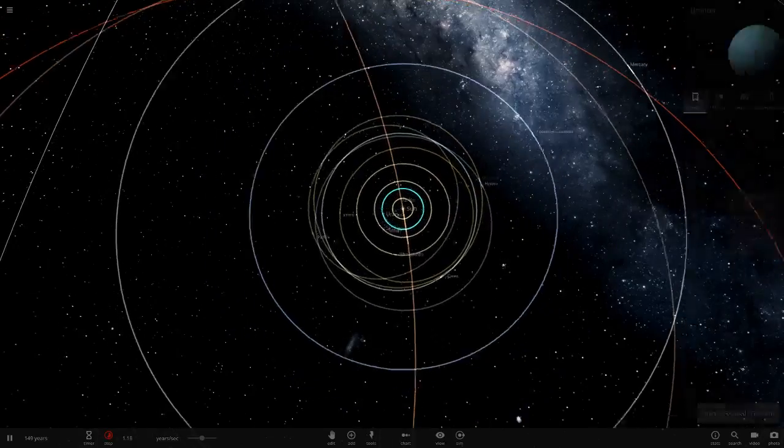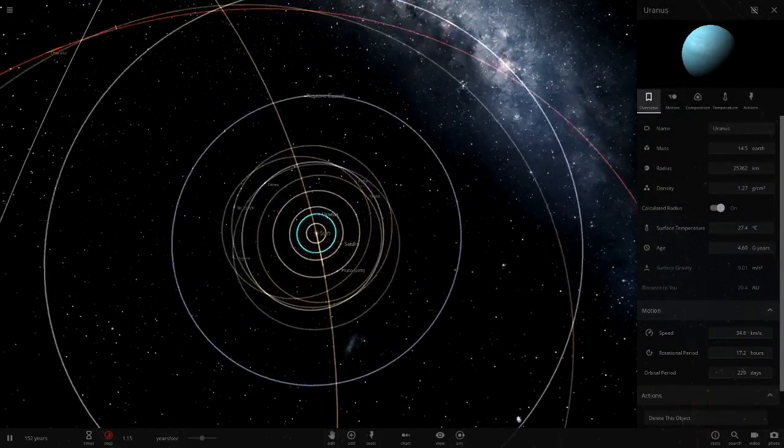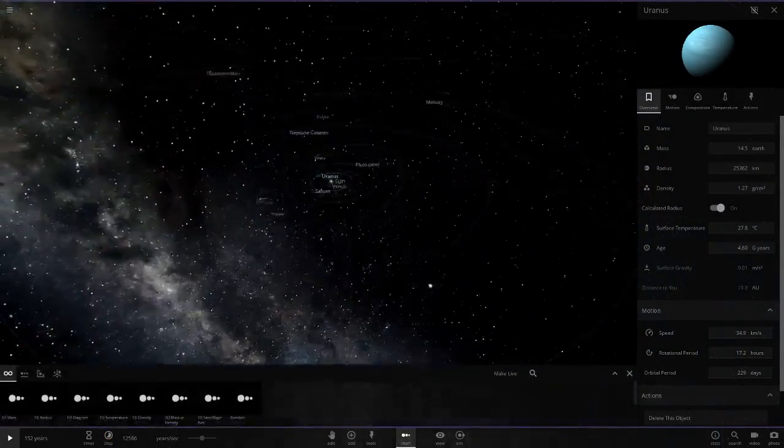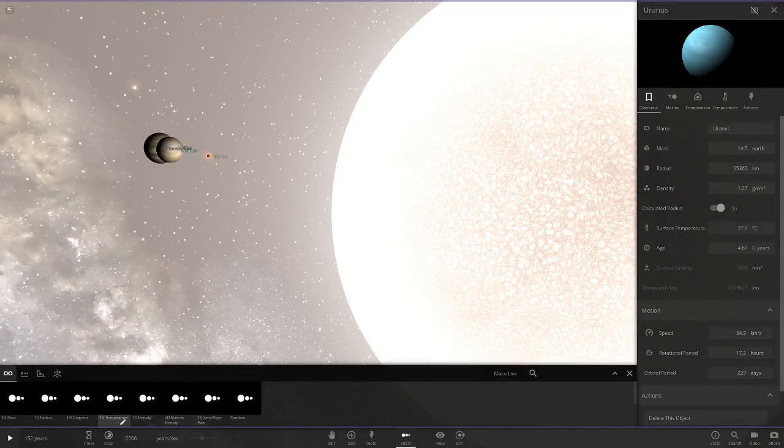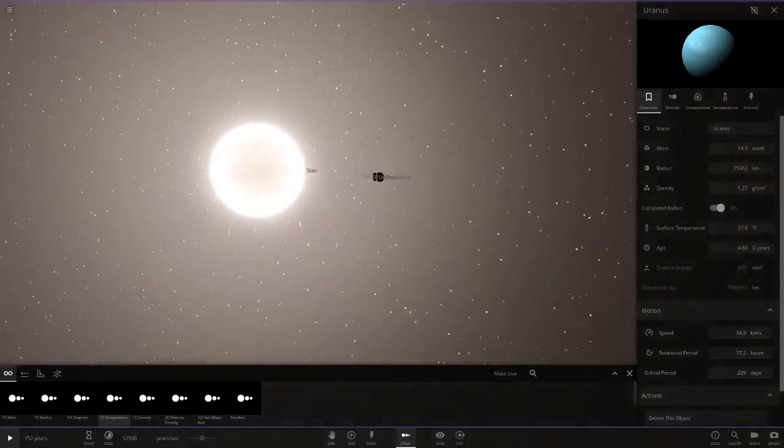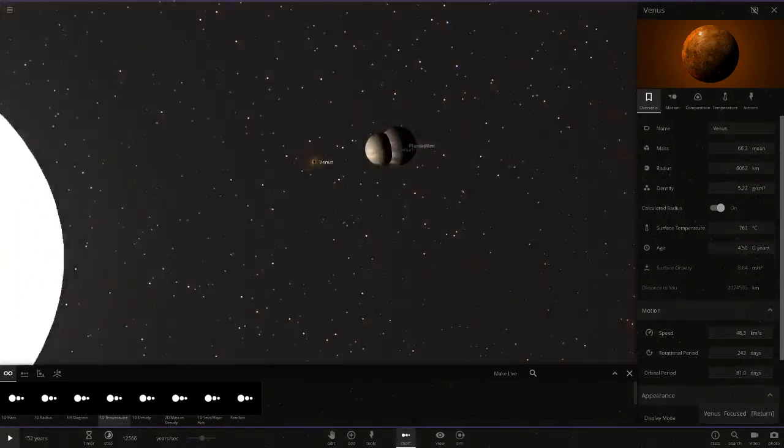So, yeah, Uranus, the coldest planet, is actually not too bad in temperature. Wait, can we measure them? Wait, temperature, there we go. So, how's the temperature doing? Okay, so obviously the Sun's the hottest. Then we have Venus, which is miles ahead of all the other planets there.